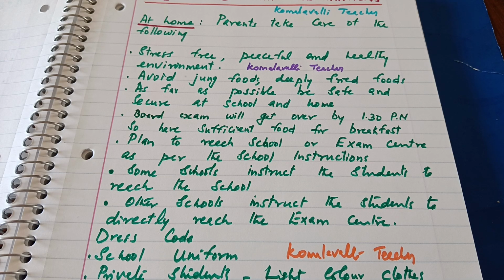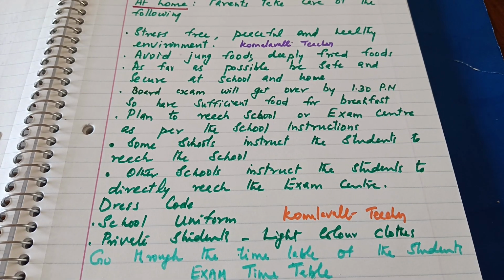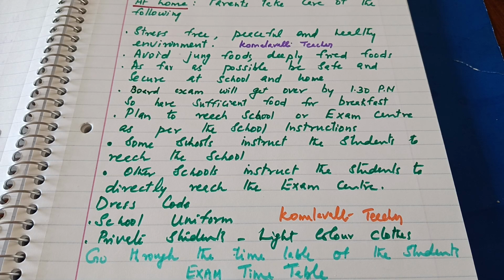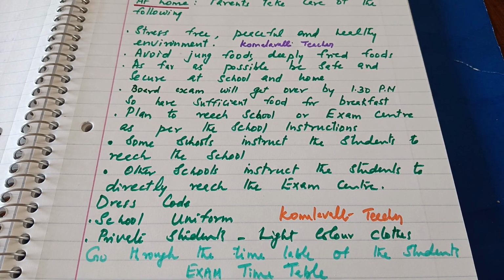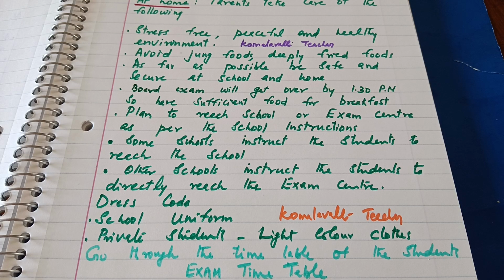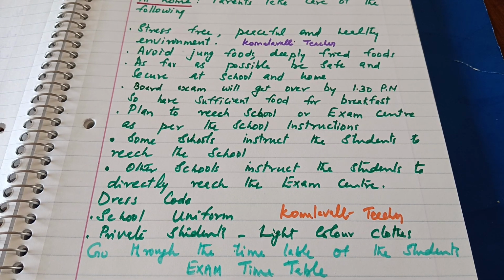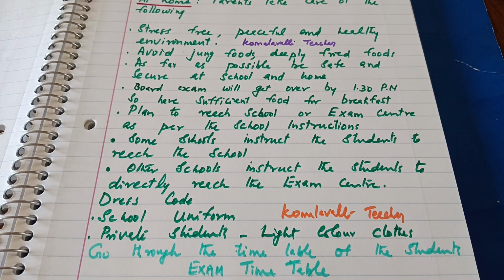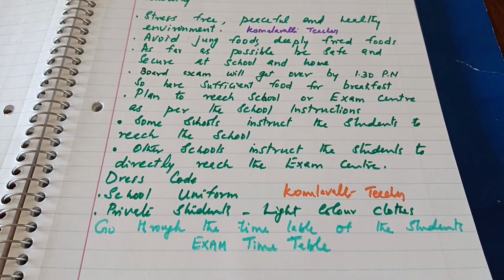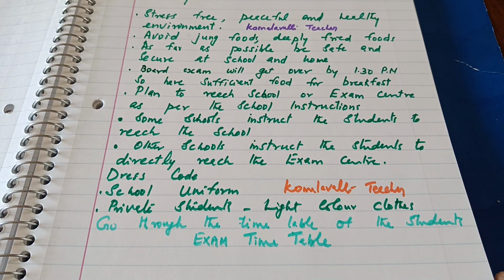Then plan to reach the school or exam center as per the school instructions. According to school instructions means some schools instruct the students to reach the school, while other schools instruct the students to directly reach the exam center. You have to follow the instructions. And the dress code, the school uniform, you have to follow. The private students should wear light color clothes.